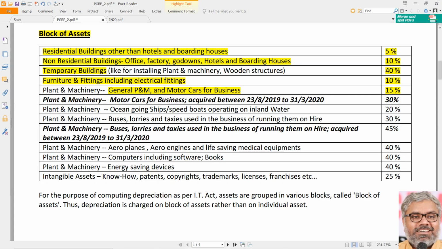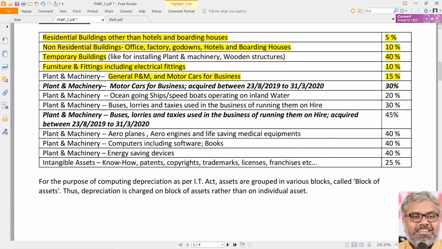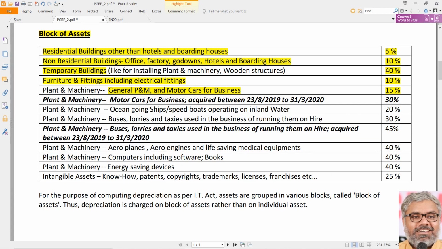Or cars and vehicles, as given in the question. Vehicles, generally, if nothing is mentioned, let us say cars, are eligible for depreciation of 15%. What type of car are we talking about here? Motor cars used for the business. If the assessee has a car used for the business, depreciation on that car will be 15% per annum under section 32.